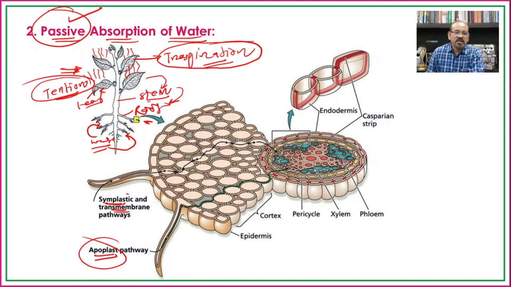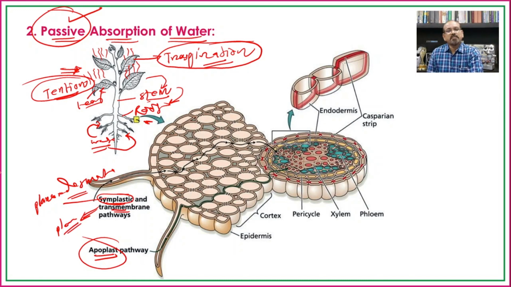And when we are considering the symplastic pathway, it means that water is transported through plasmodesmata, and when it is transported through or crosses the plasma membrane, then it is known as the transmembrane pathway.